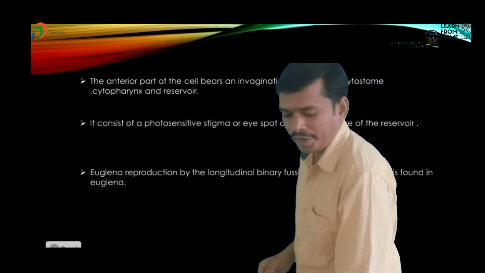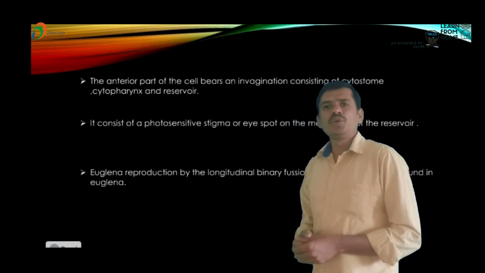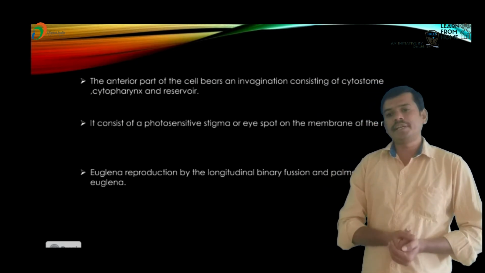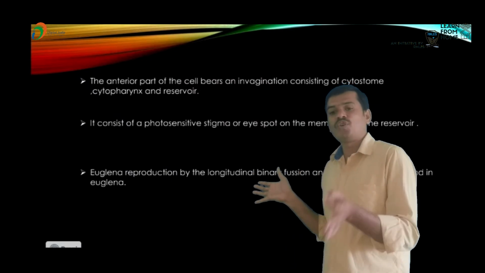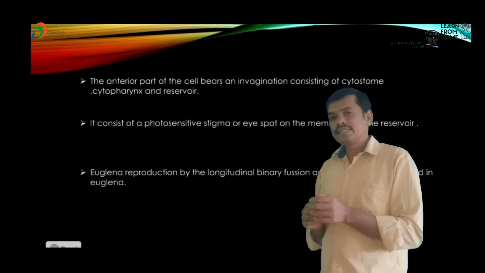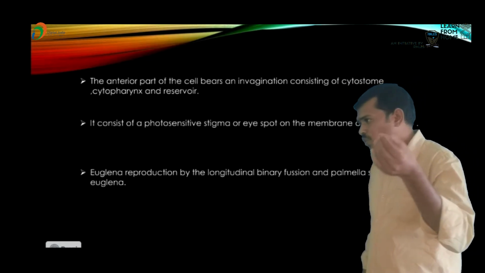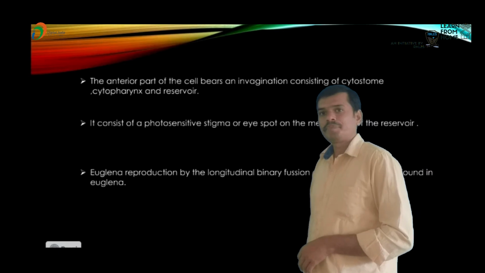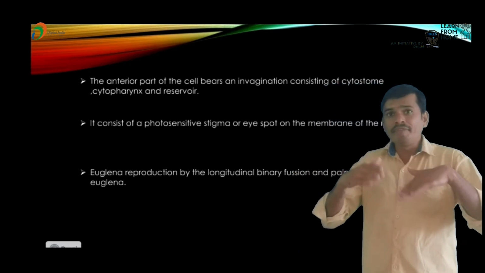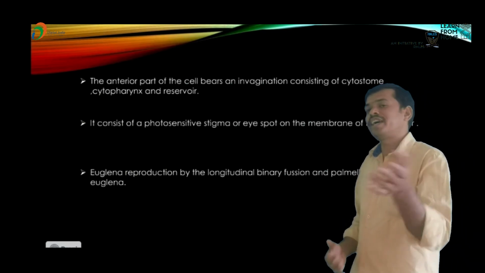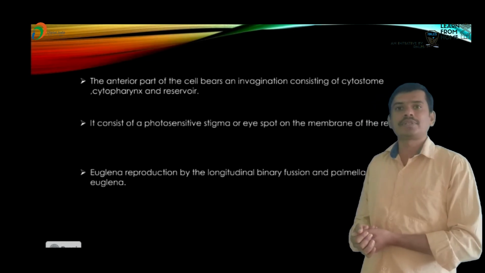Most euglenoids are photosynthetic because they have a photosensitive stigma, so in the presence of sunlight they photosynthesize. In the absence of sunlight, these euglenoids act as predators, or heterotrophic organisms.